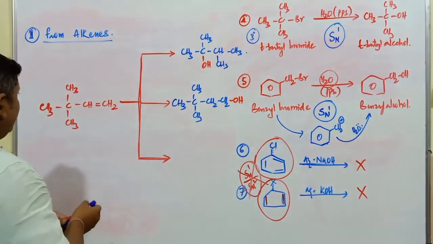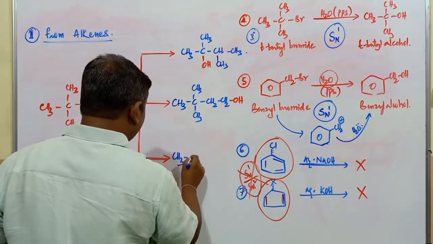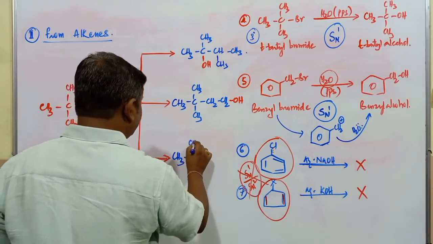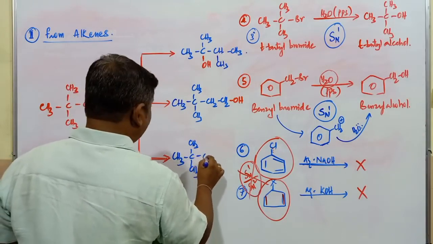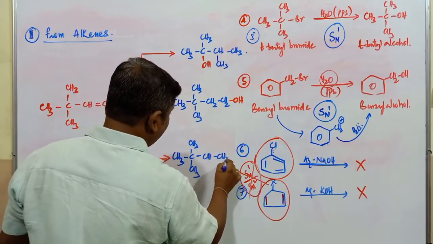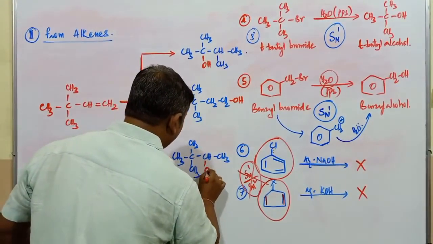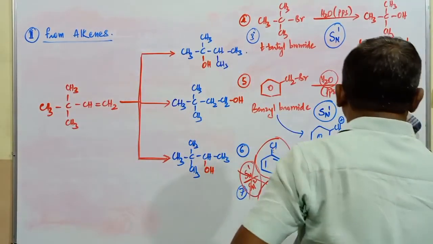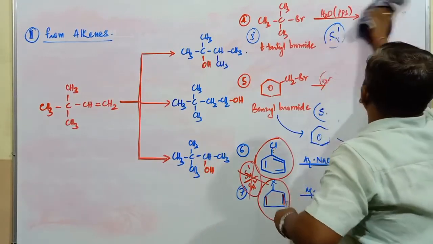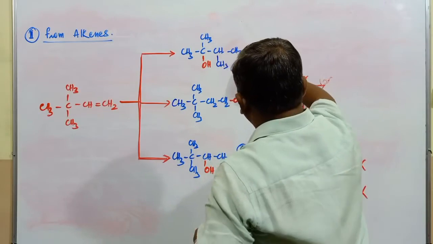In the third method, this is CH3, next one carbon, next one CH3. It is going to be CH3. This one is CH and CH3, and at this carbon atom there is the presence of what? The OH group takes place. Observe these three compounds carefully. Alkene is the same, but alcohols are different.